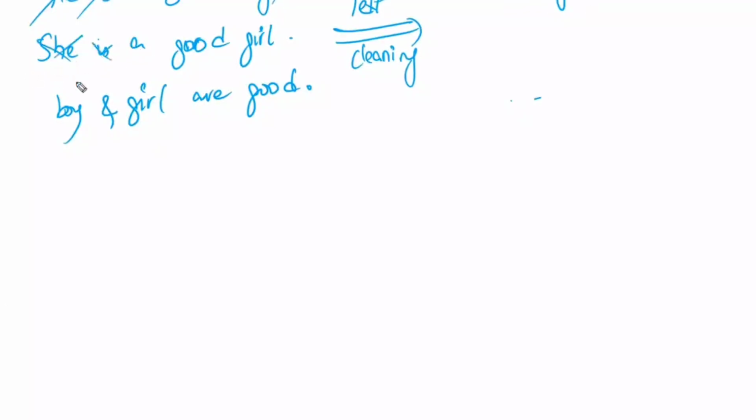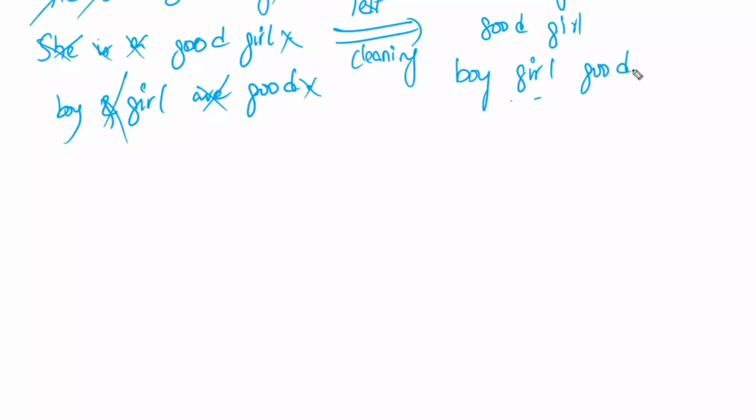Similarly, in the next one everything will be removed and I will get good girl. Next, punctuation is removed, are is removed, and I get boy, girl, and good. This is what I am going to get, right?